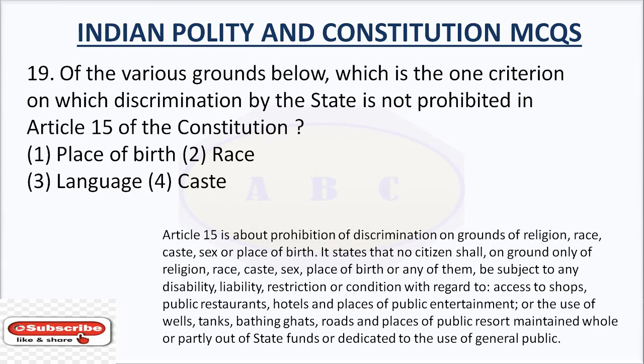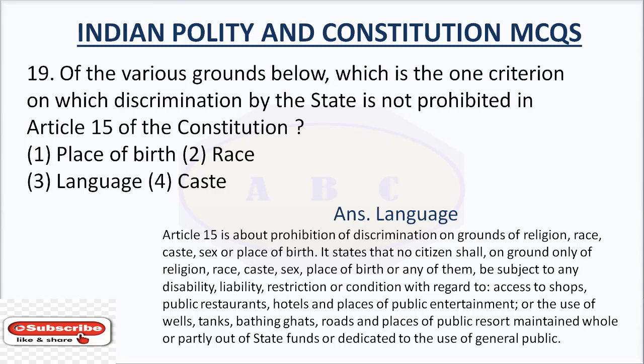Question number 19. Of the various grounds below, which is the one criteria on which discrimination by the state is not prohibited in Article 15 of the Constitution? Option number 1, place of birth. Option number 2, race. Option number 3, language. Option number 4, caste. The answer is language.